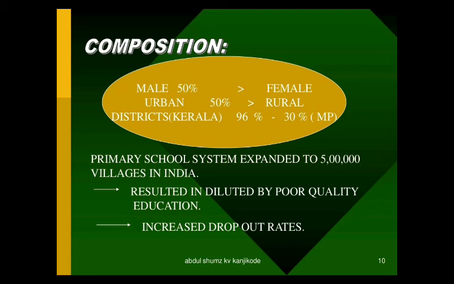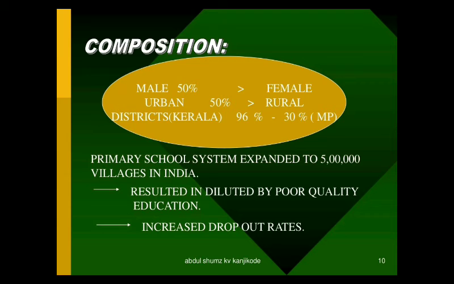And also Kerala is the state that has the highest literacy rate, that is 96%. And Madhya Pradesh is the state having a very low literacy rate, that is 30 percent. And the primary school system has expanded to 5 lakh villages in India.